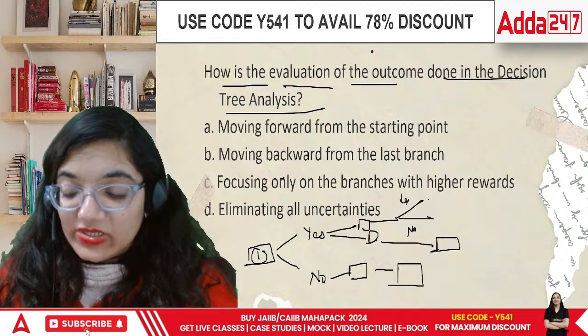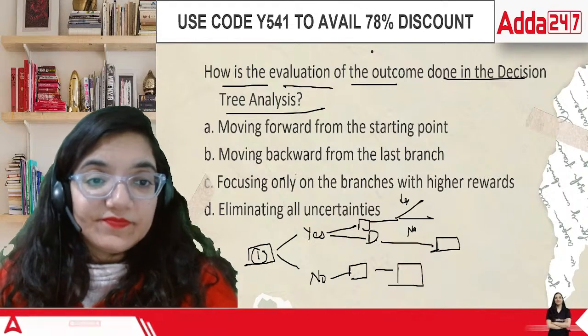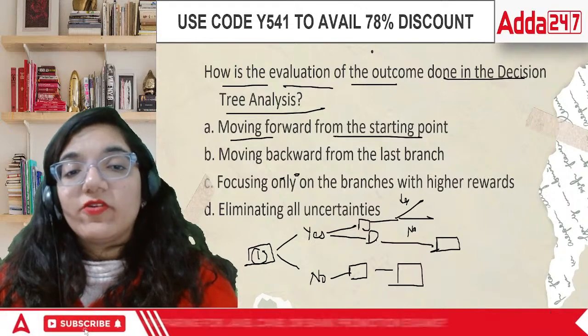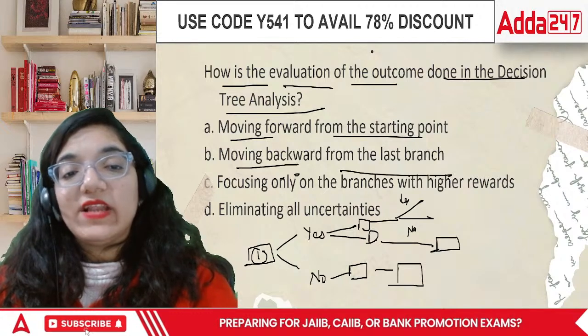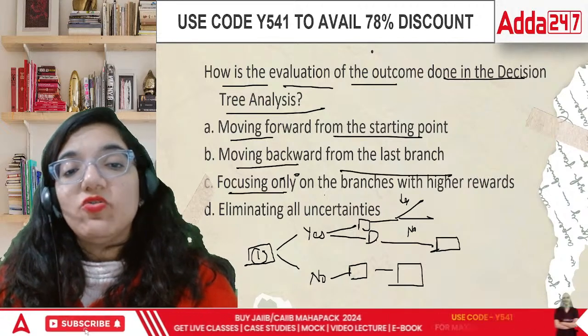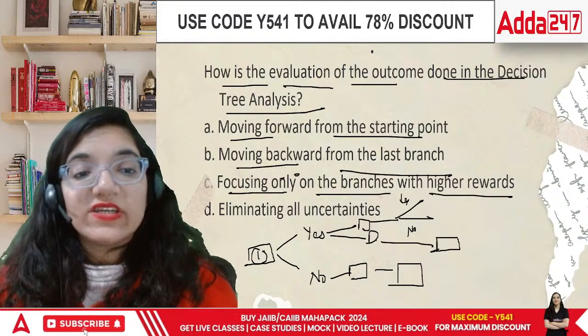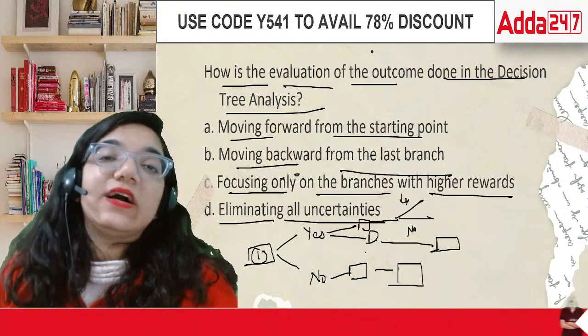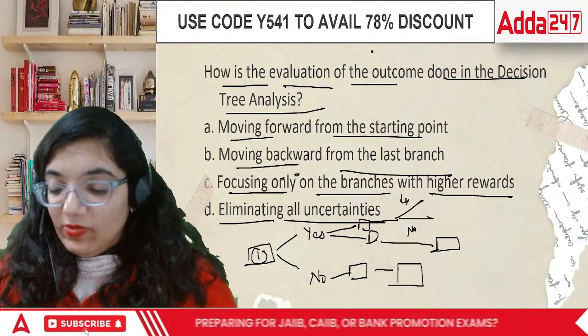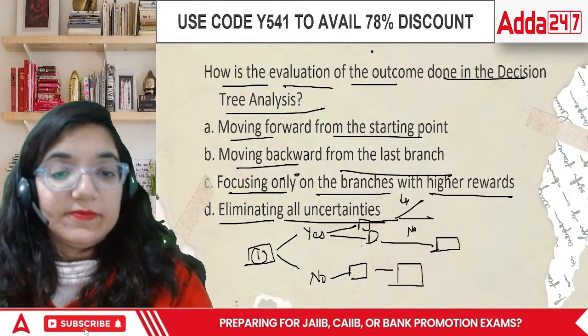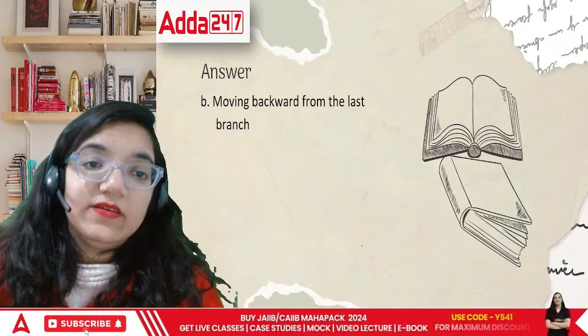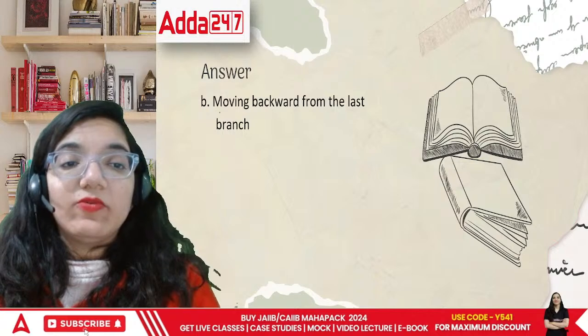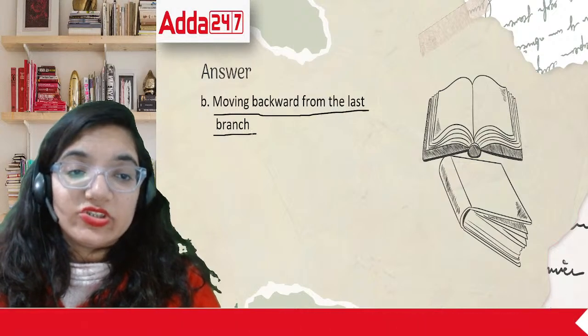When you take a decision, it has multiple impacts. The options: moving forward from the starting point, moving backward from the last branch, focusing only on the branches with higher rewards, or eliminating all uncertainties. What would be the answer in this case? The answer would be B. Moving backward from the last branch.